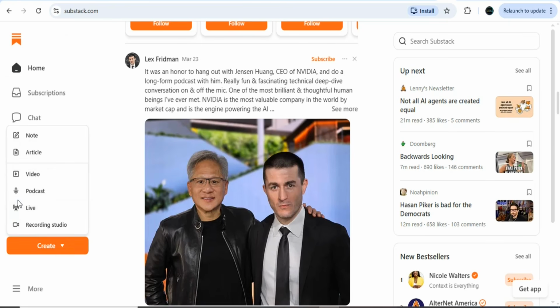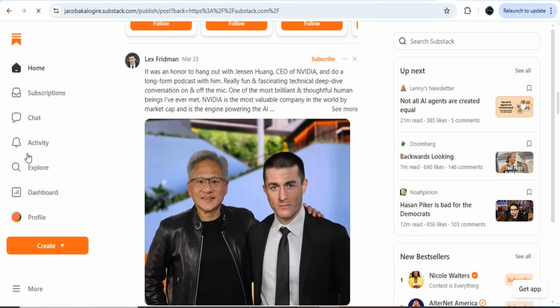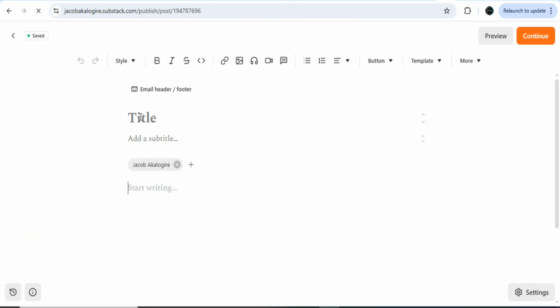Once you click on it, you can see you can create live, you can create podcast, video, article, note. So we are going to publish an article. So select article. Once you click on article, you are going to see a page like this.